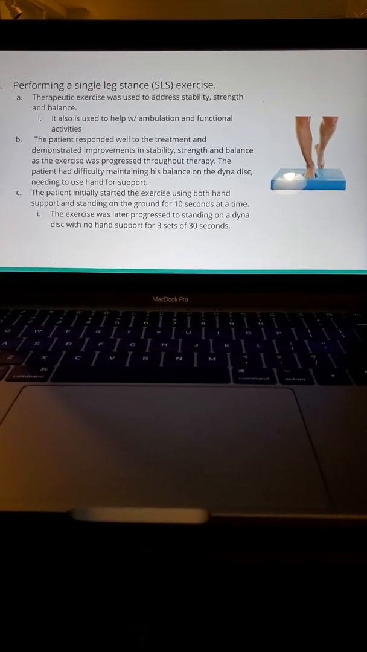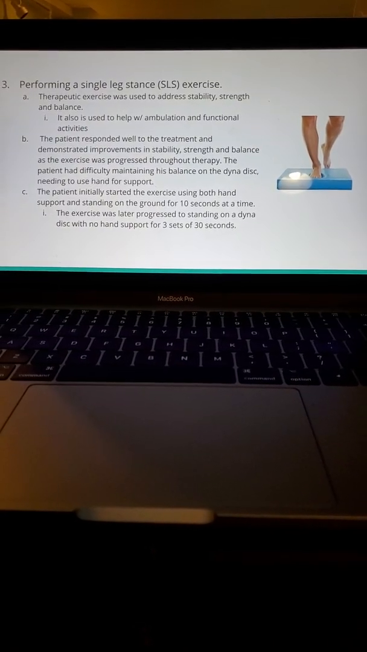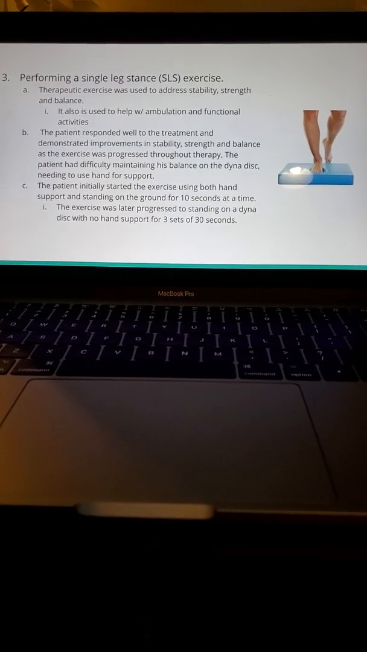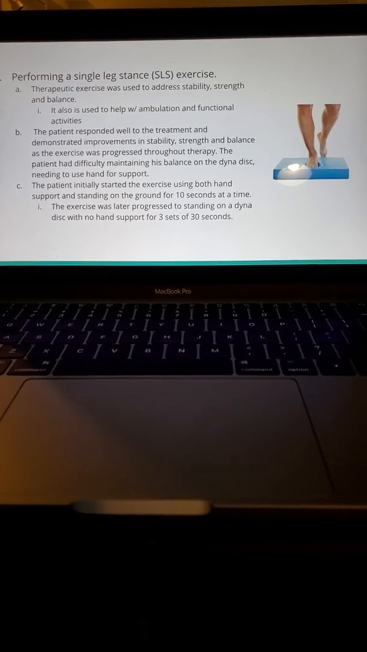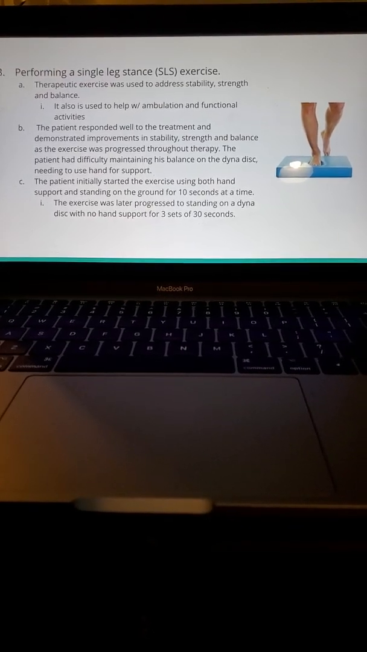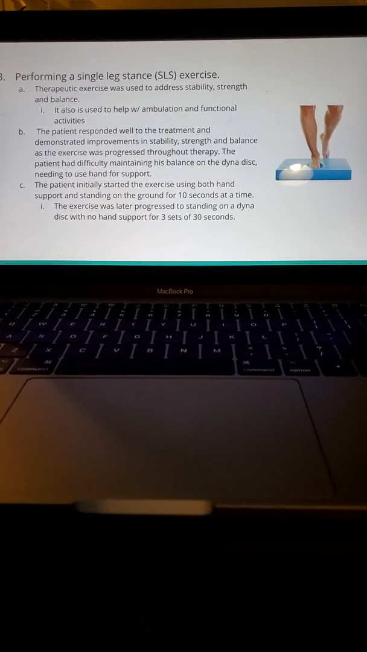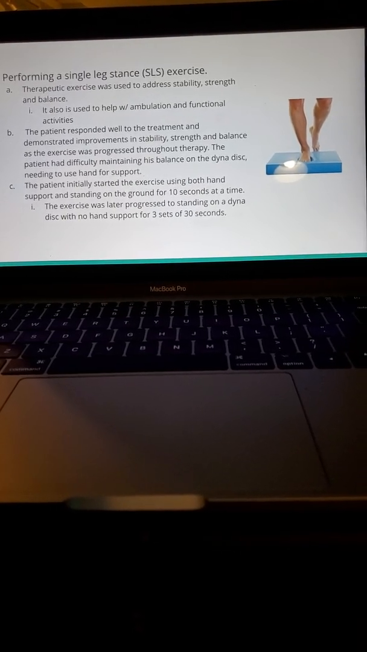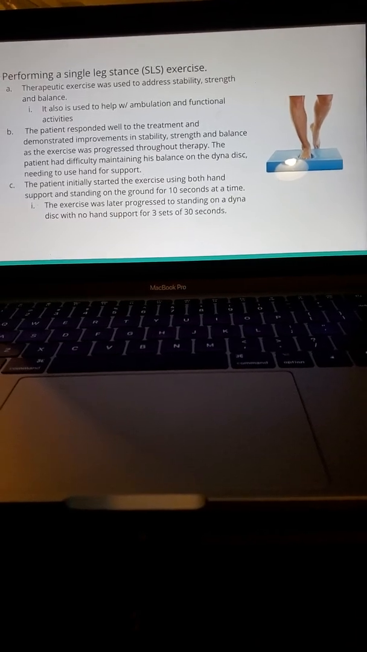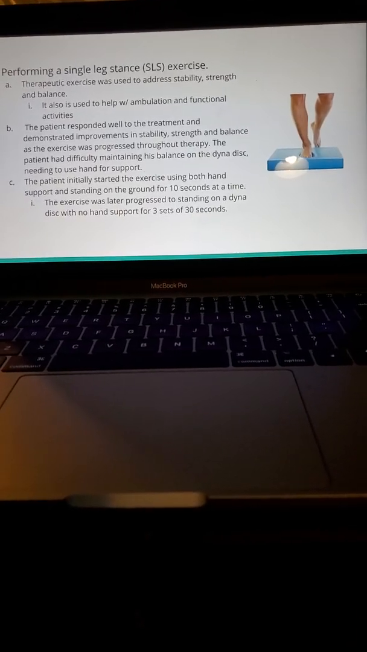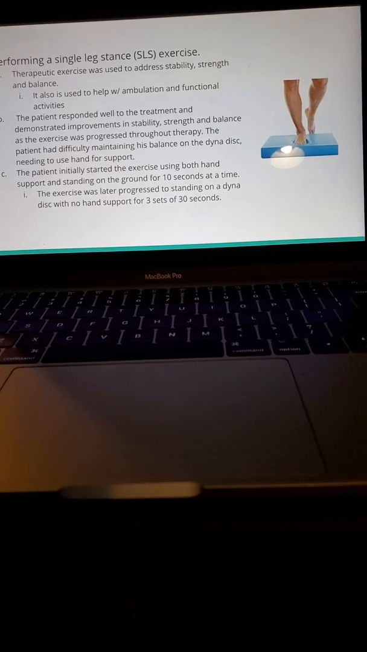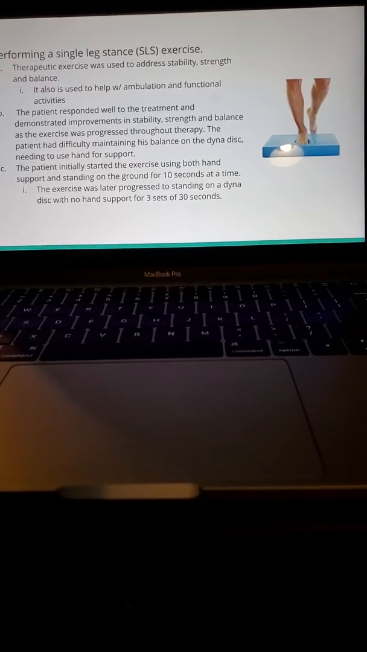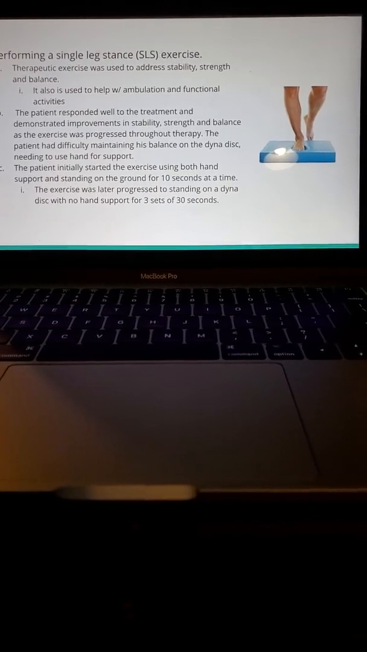It also helped with his ambulation and functional activities. The patient responded well to the treatment and demonstrated improved mental stability, strength, and balance as exercises were progressed throughout the therapy. The patient did have some difficulty maintaining his balance on the Dynadisc, needing the use of hand support the first time he used it. But after the next session, he started to get more comfortable as well. So that's one thing I noticed.